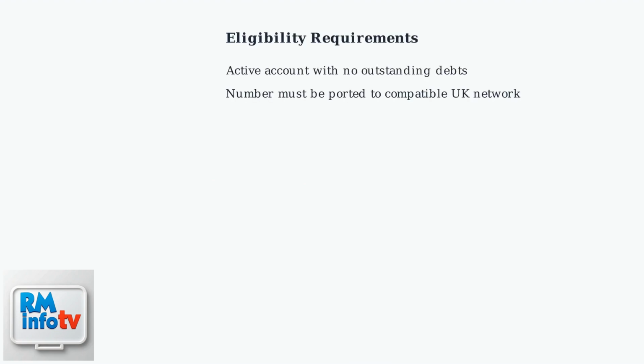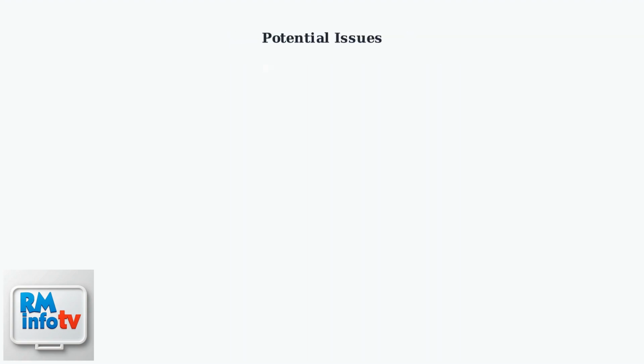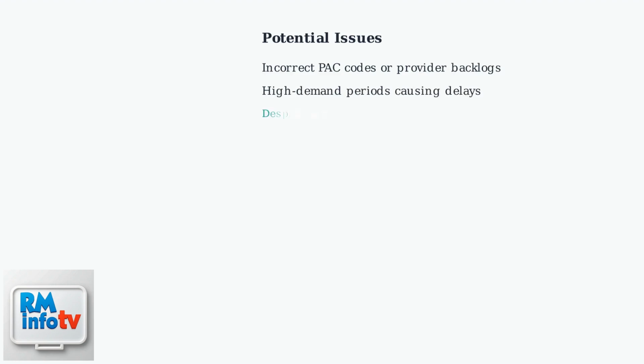To be eligible for porting, you must have an active account with no outstanding debts. Additionally, the number must be transferred to a compatible UK network. While the system is generally efficient, some issues can still occur. These include incorrect PAC codes or provider backlogs, particularly during high-demand periods like contract renewals. Despite the improvements, about 8% of ports still face challenges.